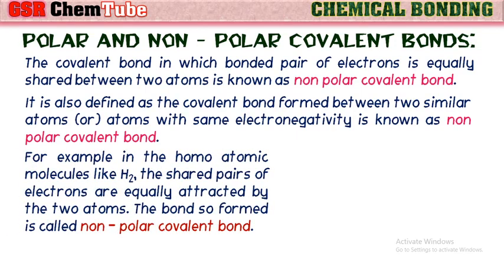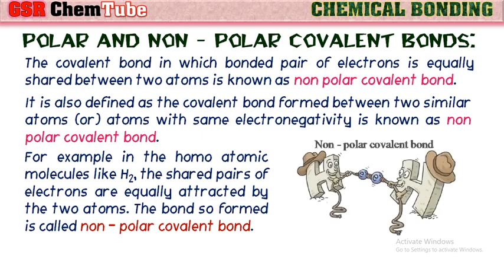For example, in homoatomic molecules like hydrogen, the shared pair of electrons is equally attracted by the two atoms. So the bond so formed is called a nonpolar covalent bond. We can observe here two hydrogen atoms contribute one electron each for the formation of a covalent bond between them. So this pair of electrons is equally shared by both the atoms, as both have the same electronegativity.